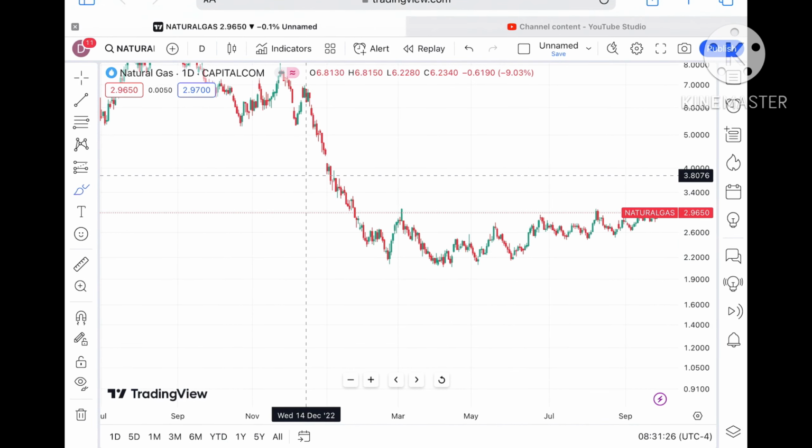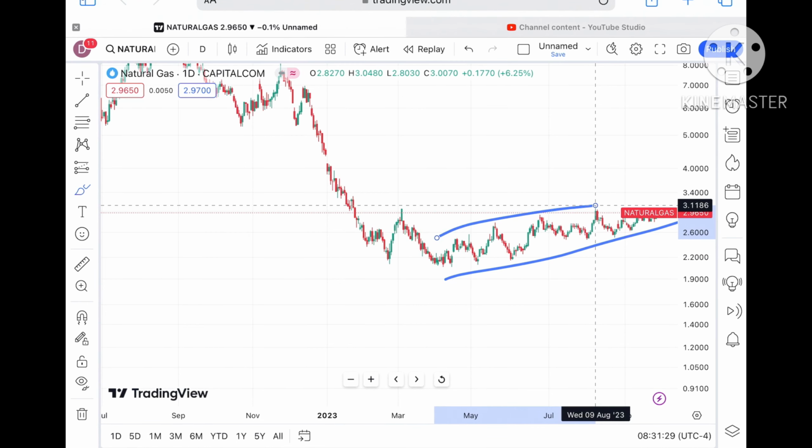As I have already explained, it is continuously moving upside, but it is in a volatile range.